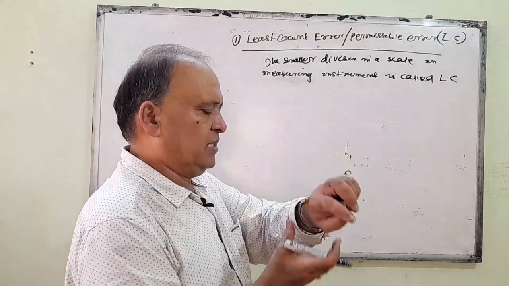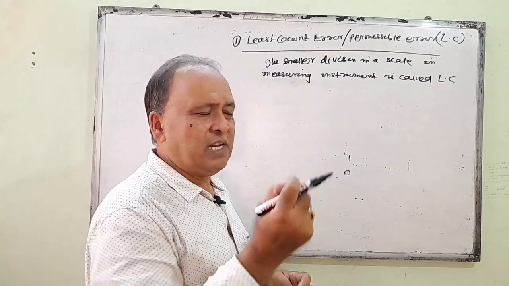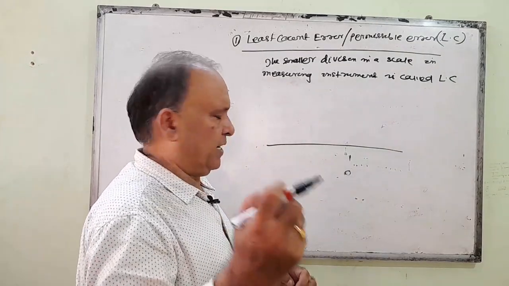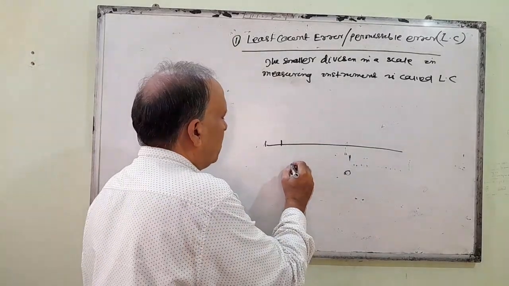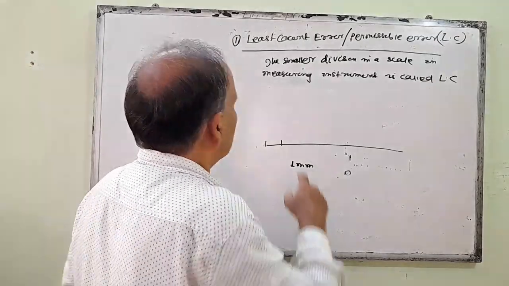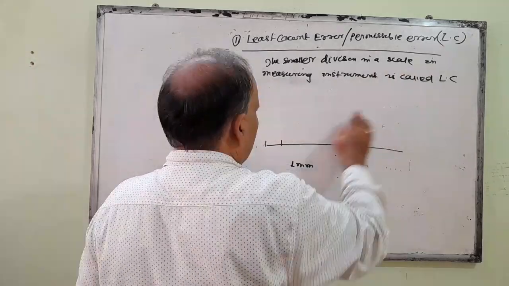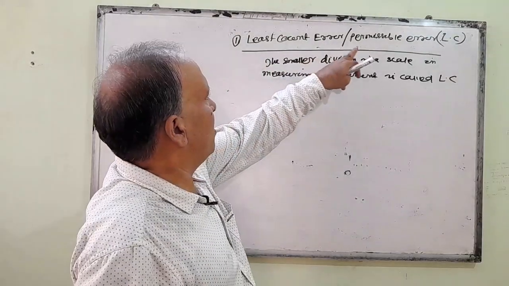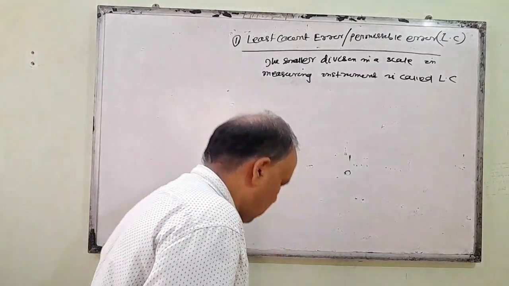Suppose you see your watch, and I ask you what your least count is. You say it is 1 second, because the smallest measurement is a second. In your meter scale, what is the least count? You say 1 millimeter is the least count. So the smallest division in the scale of a measuring instrument is called least count. And this least count error or permissible error arises due to this least count.